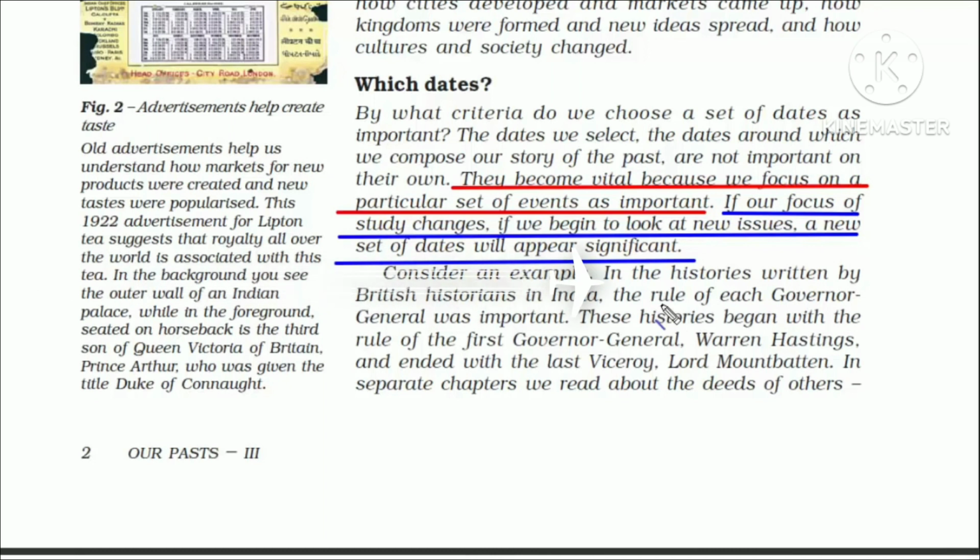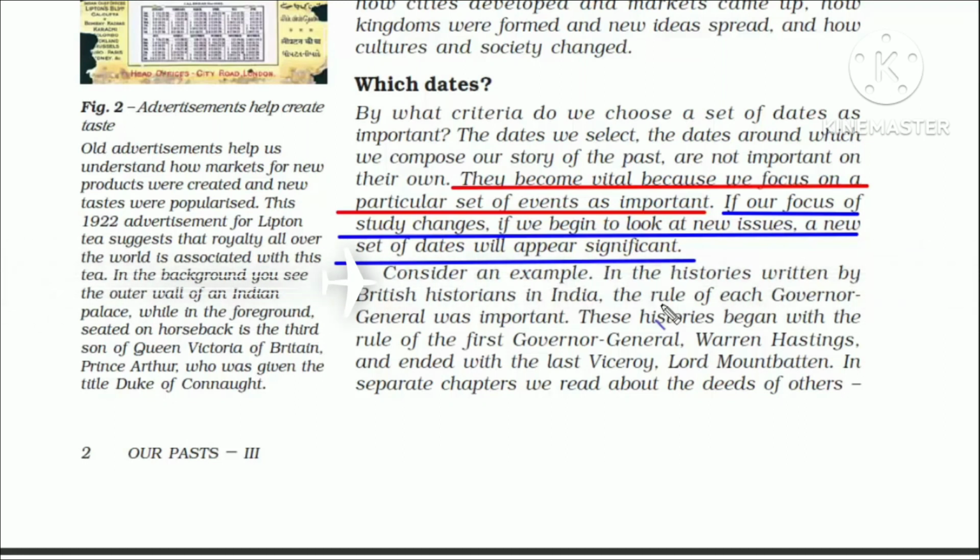So personally, when I read this line, it makes me think how many of such events of our history are not recognized, just because we haven't given much importance to them, and due to which we must have missed so many important dates. We never know, right? What I have said could be true. Anyways, that was just for you to think.